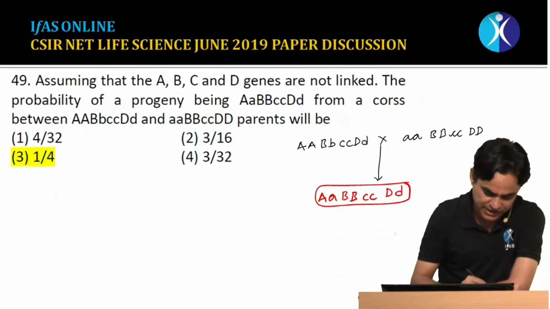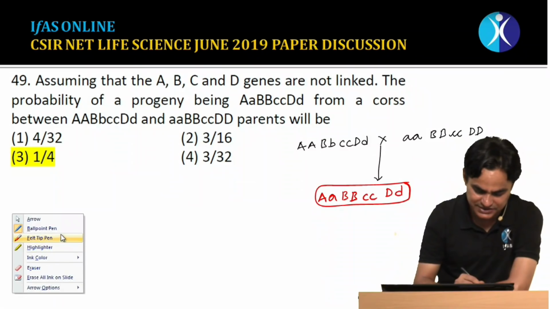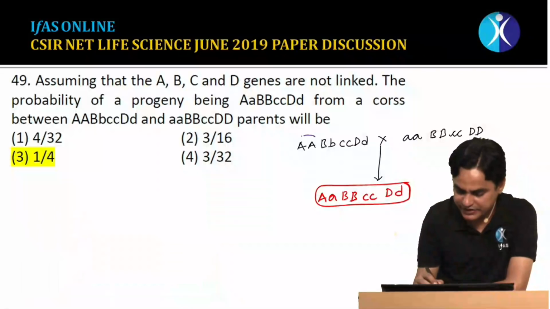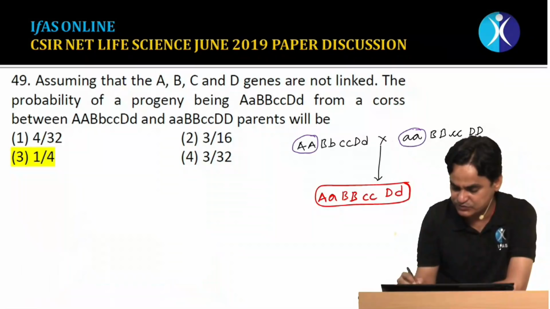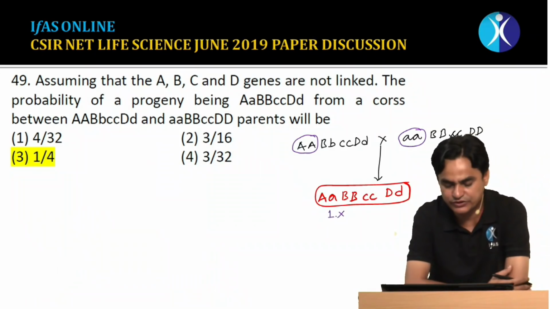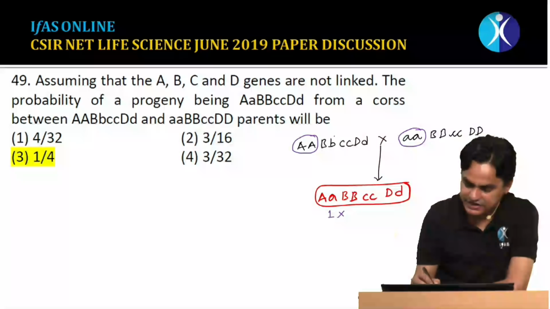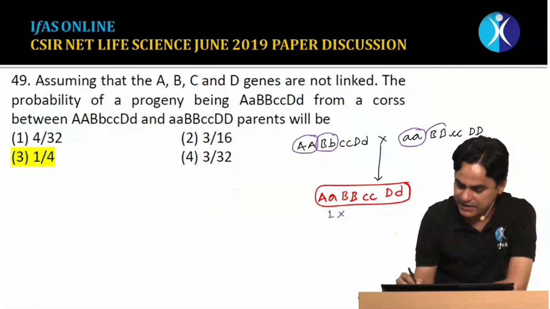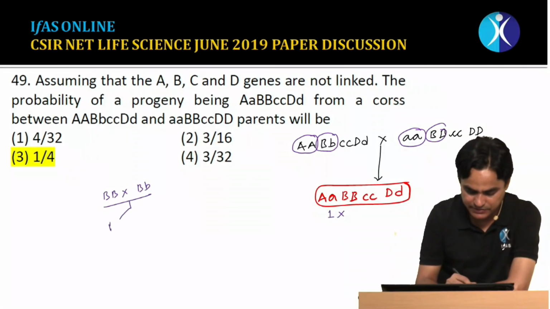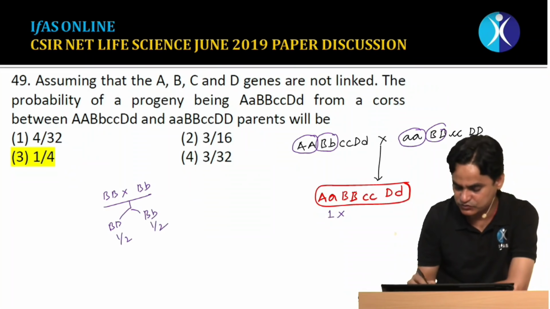As we have already discussed in class, this could be easily done. If there is a cross between capital A and small a, 100% you are going to get capital A, small a. That is sure. Second is a cross between capital B, small b, and capital B, small b. It can produce capital B, or it can produce capital B, small b. 50% chance is this, and 50% chance is that. So the chance of capital B would be half.